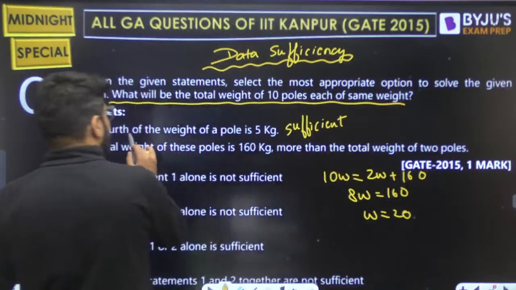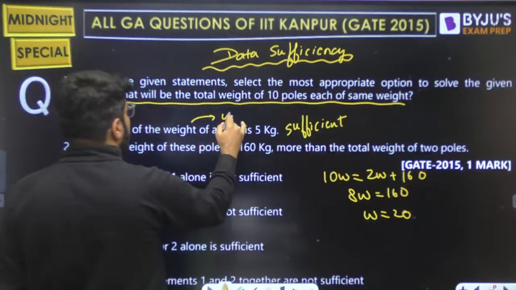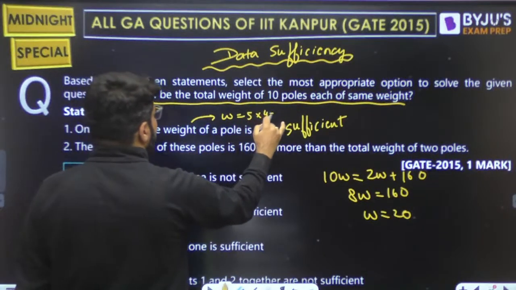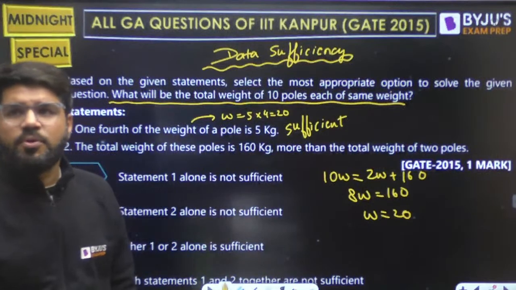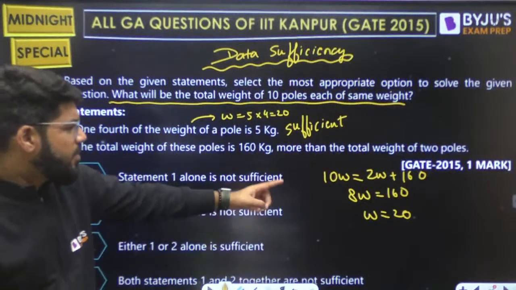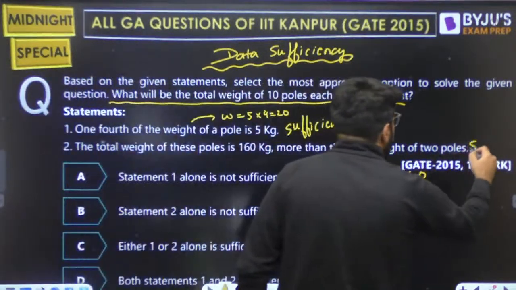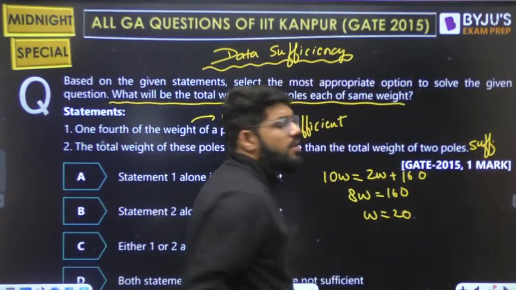Right. This is 1/4 of the weight of a pole is 5, so from here also the weight is 20. Now this is the weight of an individual pole. We can calculate the weight of 10 poles because all are of the same weight. So here also 20 tens are 200. So this is also sufficient to solve the question.